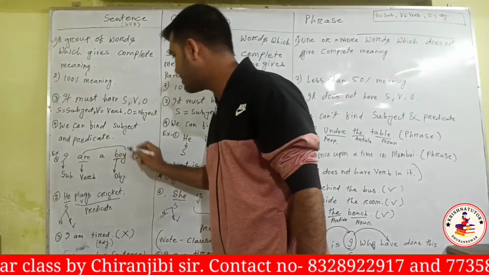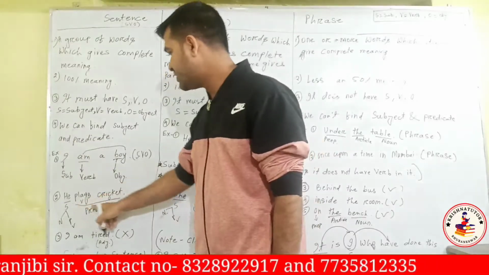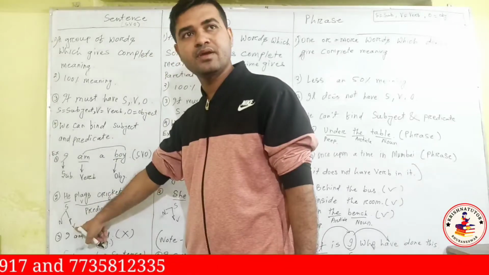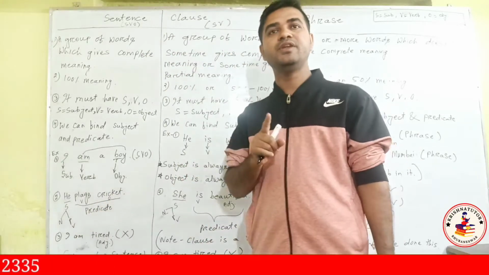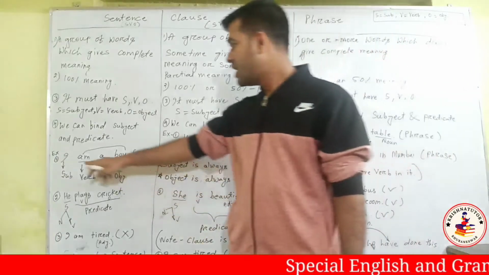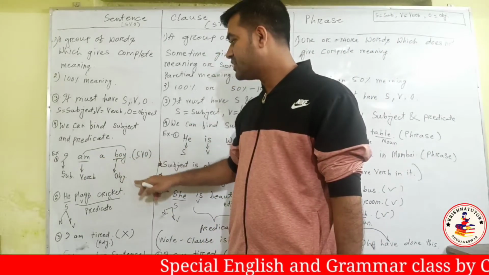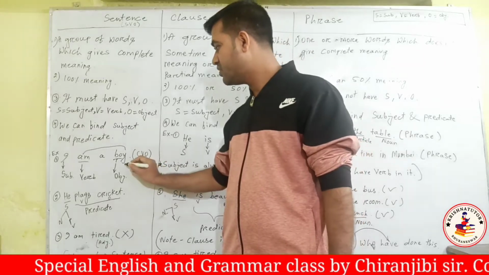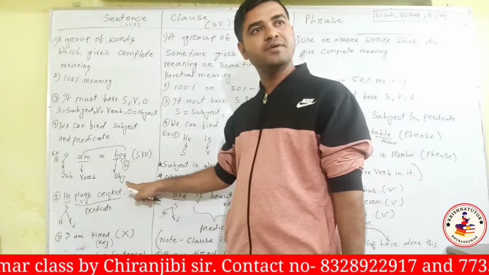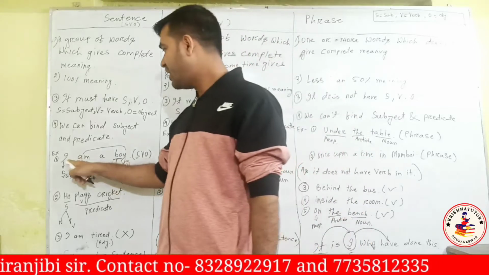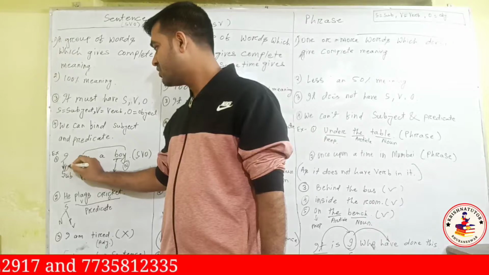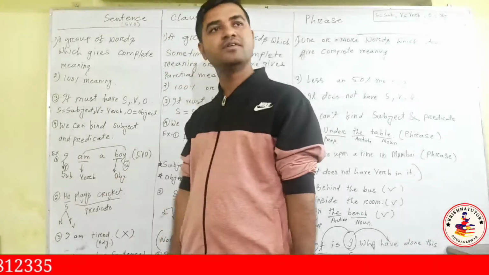He plays cricket, he is the subject because he is a pronoun. I told you, subject has to be a noun or pronoun. Object has to be a noun or pronoun. See, I am a boy, boy is a noun. Yes or no? Yes. So it is the object. I is a pronoun, so it is the subject.